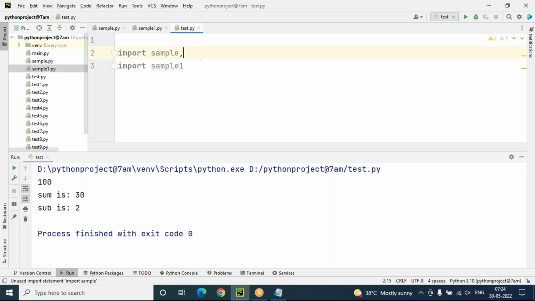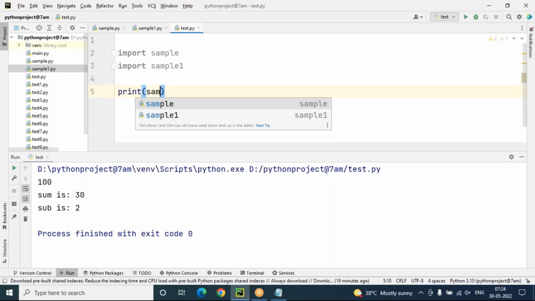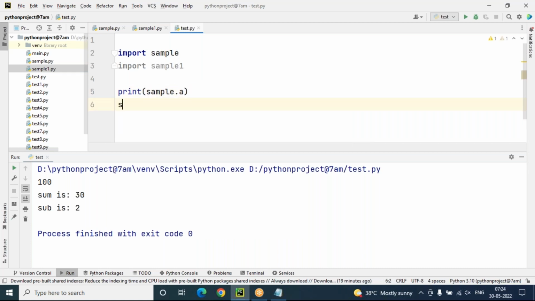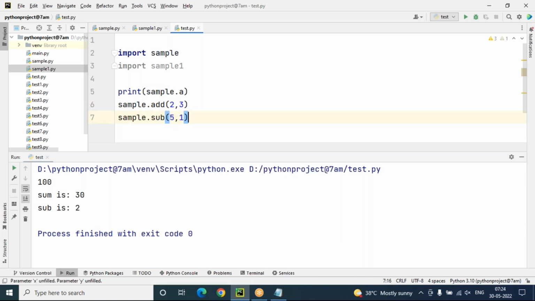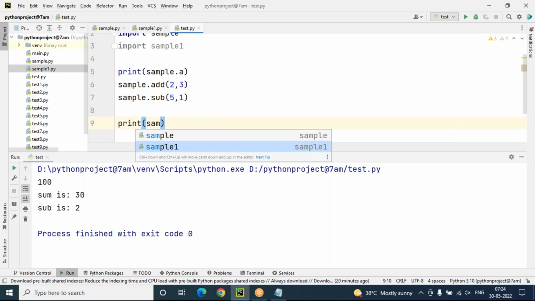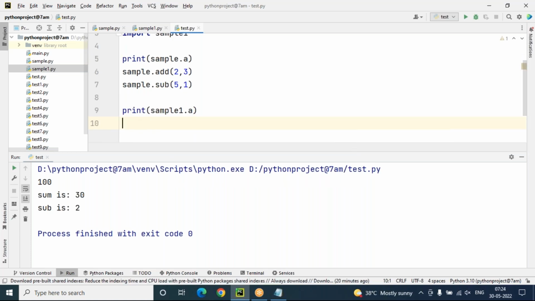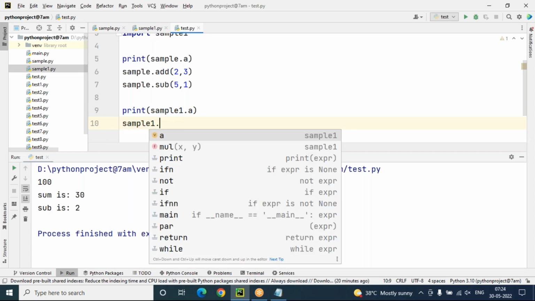Or else you can import like this, either this one or this one. If you import like this, I access the sample module variable with sample.a, then sample.add, adding two numbers, sample.sub subtraction. Next, to print the sample1 variable I access sample1.a, and call the function sample1.multiply.